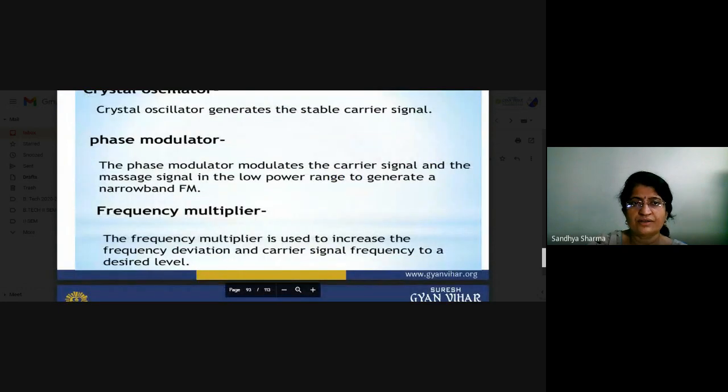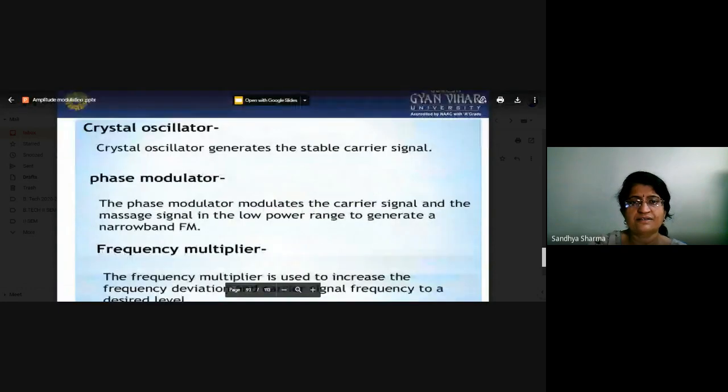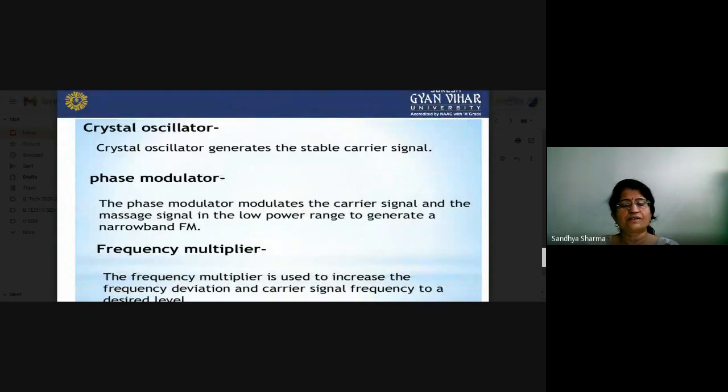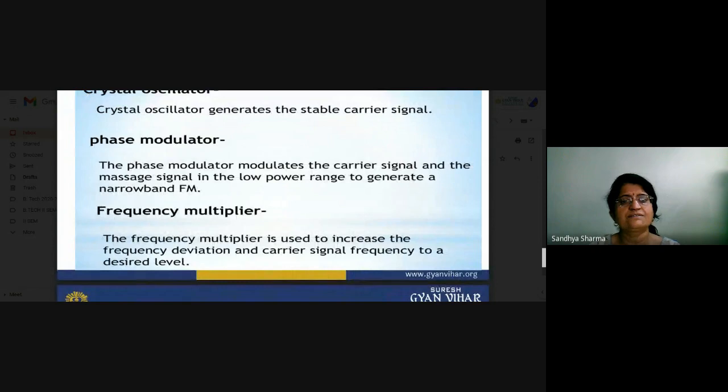If we are talking about the indirect method, we require the crystal oscillator. The role of the crystal oscillator is to generate the stable carrier signals. The phase modulator modulates the carrier signal and the message signal in the low power range to generate a narrowband FM. The frequency multiplier is used to increase the frequency deviation and carrier signal frequency to the desired level. So that is the frequency multiplier.